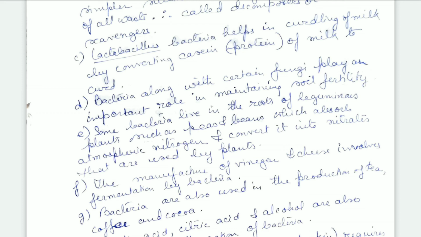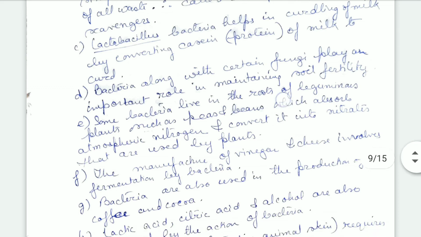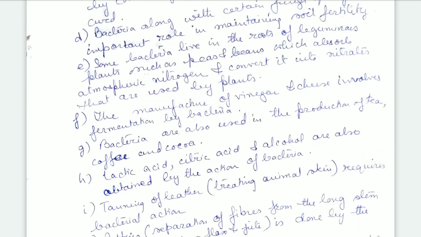Some bacteria which live in the roots of leguminous plants such as peas and beans absorb atmospheric nitrogen and convert it to nitrates, which are used by the plants. The manufacture of vinegar and cheese also involves fermentation, which is done by bacteria.